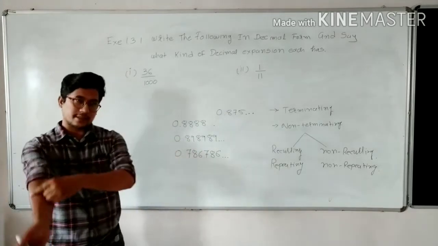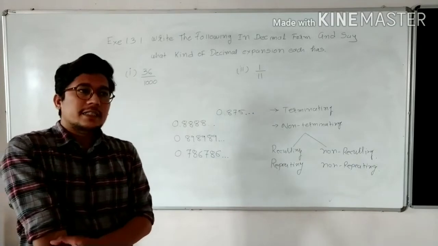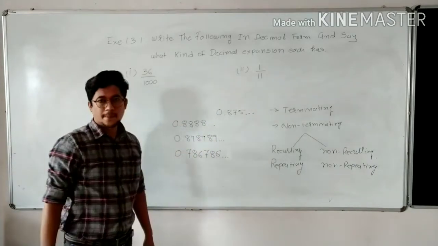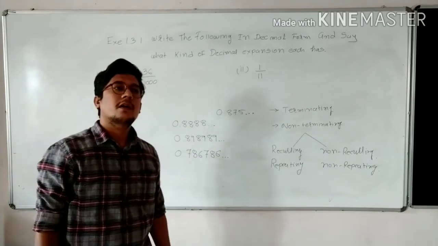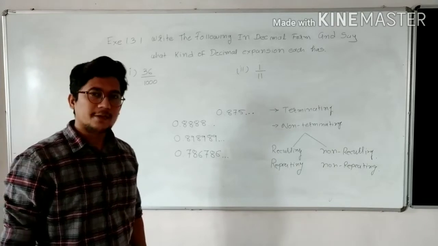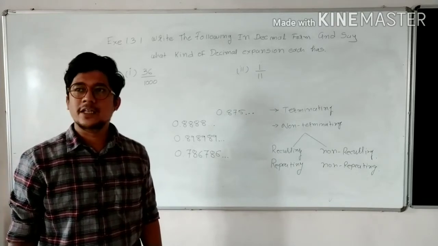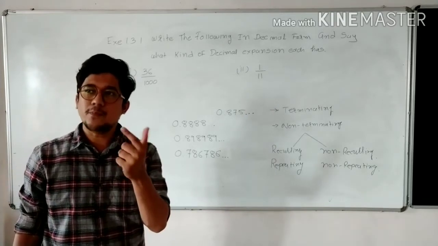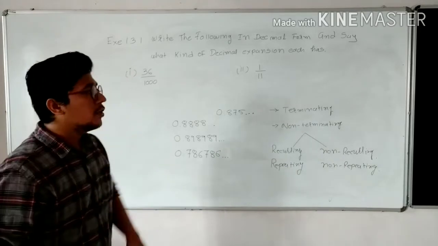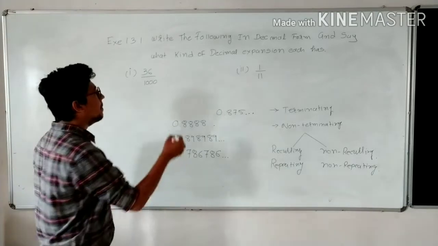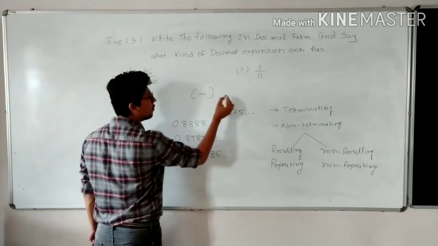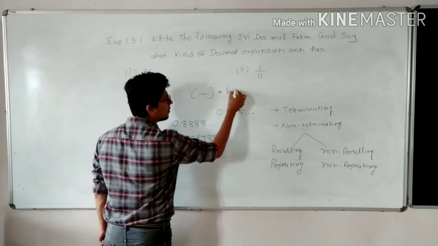You will ask, sir, is there any way we can shorten this, so that we don't have to write so much? For that, mathematicians have given a symbol to present repetition. To present repetition, mathematicians have given the sign bar.